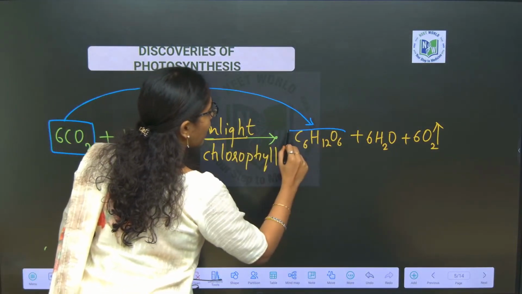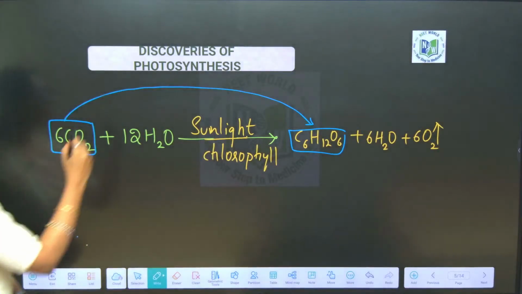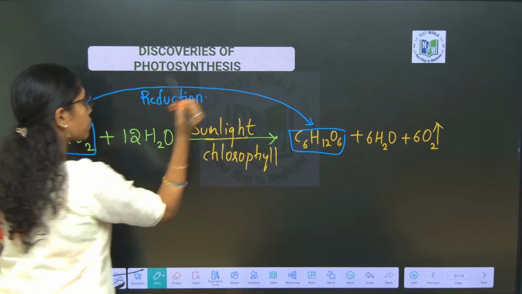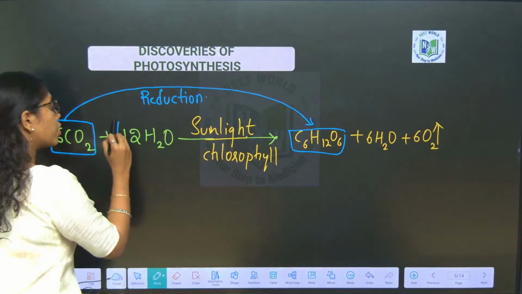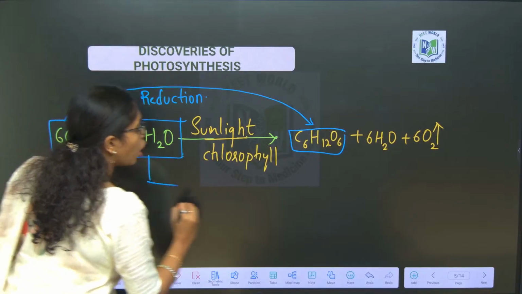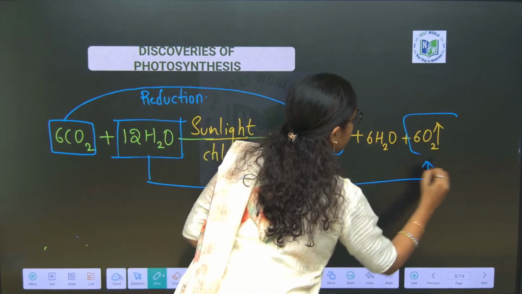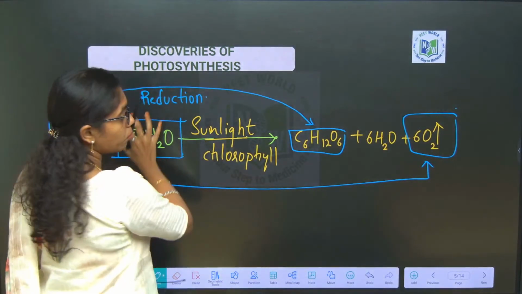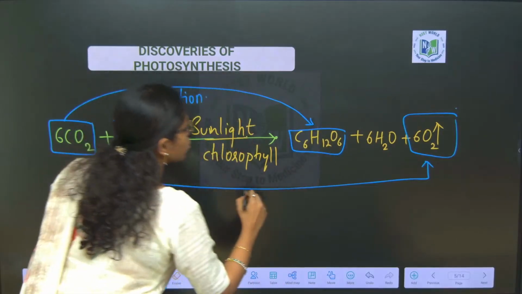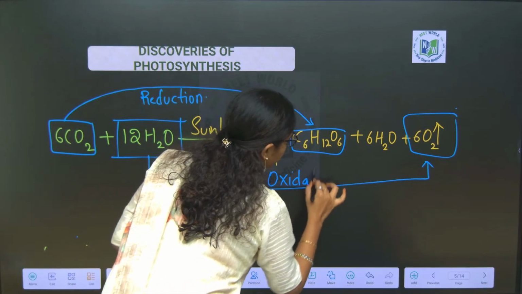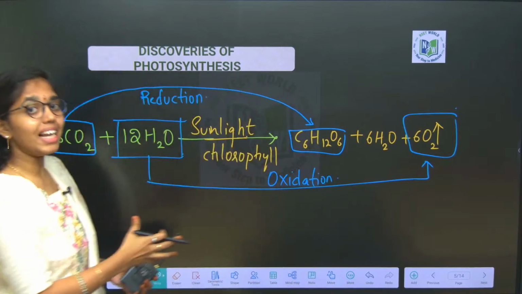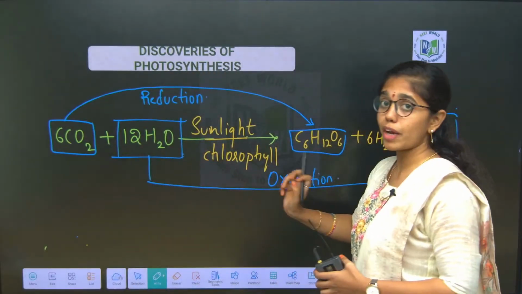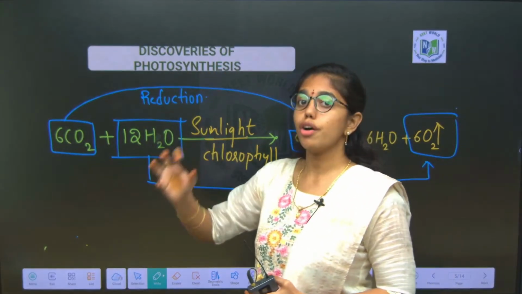Can you see here, beta? Carbon dioxide is reduced to glucose. So, this is where the reduction reaction is happening. Clear, right, ma'am? And the water molecule which is in the reactant is being oxidized to oxygen, where oxygen is evolved as a byproduct. So, here the water molecule is evolved as what? Oxygen. So, this is what, beta? Oxidation. Clear, right, ma'am? So, in the single reaction here you can see both oxidation and reduction process. That is why photosynthesis is called an oxidoreductive process.